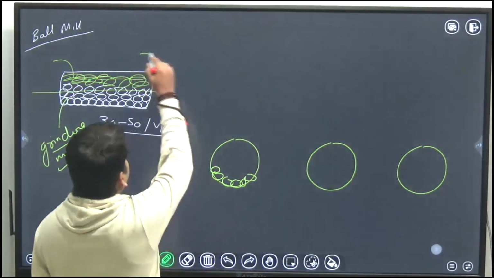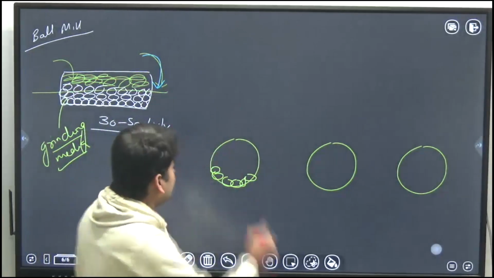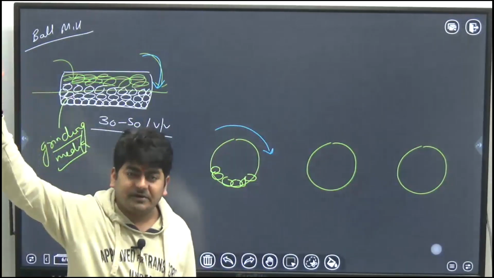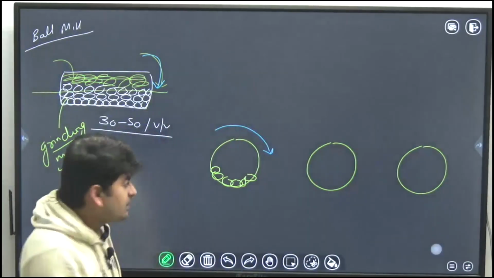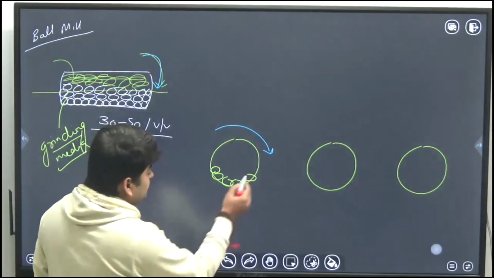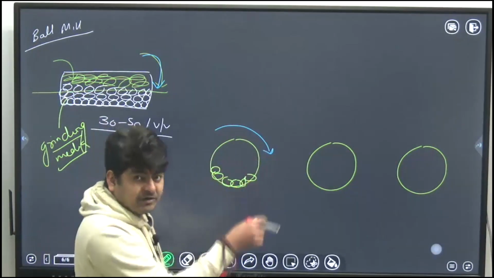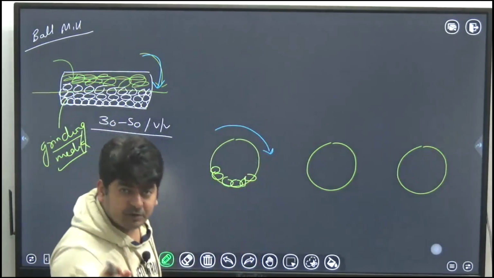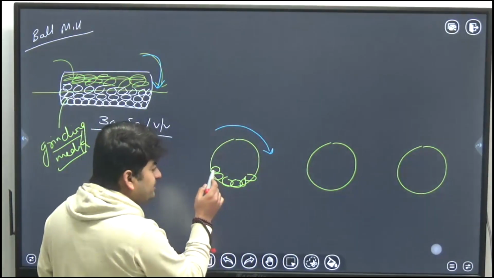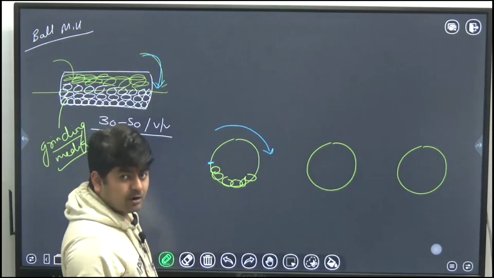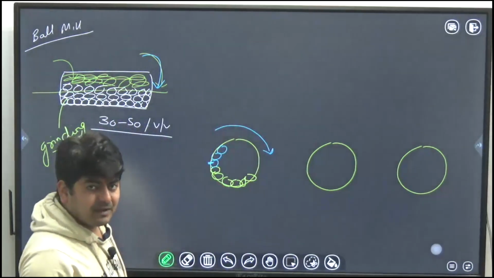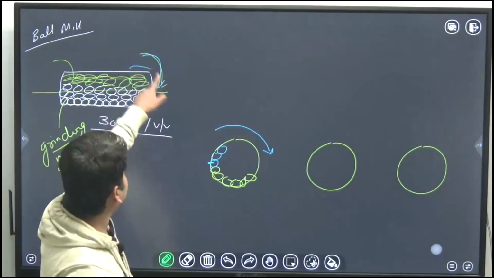Anyways, so when this ball mill is rotating about its axis, okay, like this, initially the speed will be slow. Obviously, directly we cannot go to the 100. We will go step by step only. Okay, suppose initially the speed is slow. So in this case, what will happen? These balls, since ball mill is rotating, so obviously some centrifugal force will also act on these balls. And because of the centrifugal force, because of the friction between the balls and the surface of the ball mill, these balls will move slightly upward, along with the shell, along with the walls of this container.